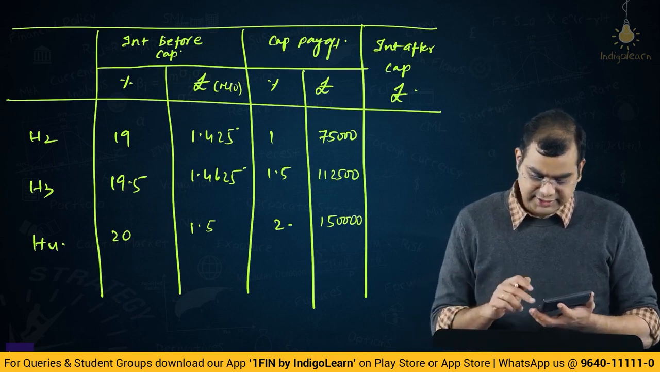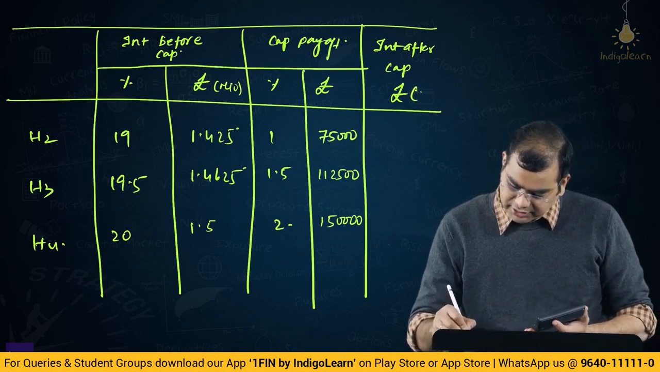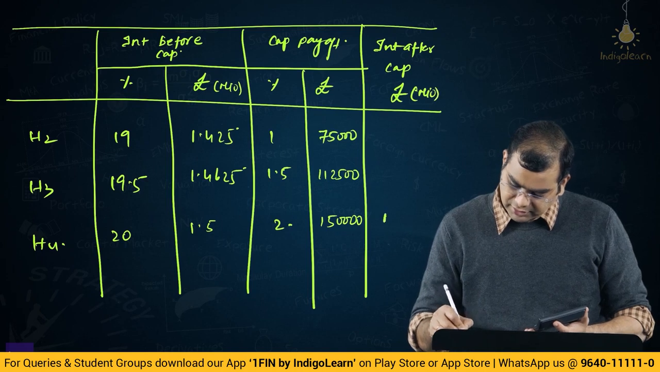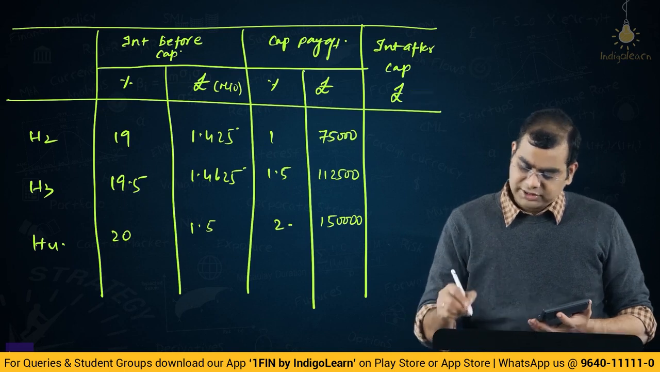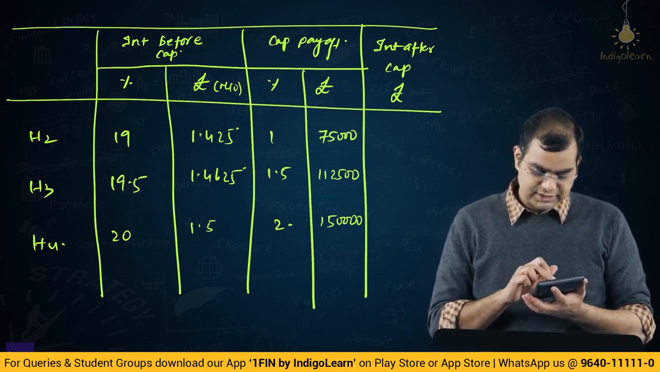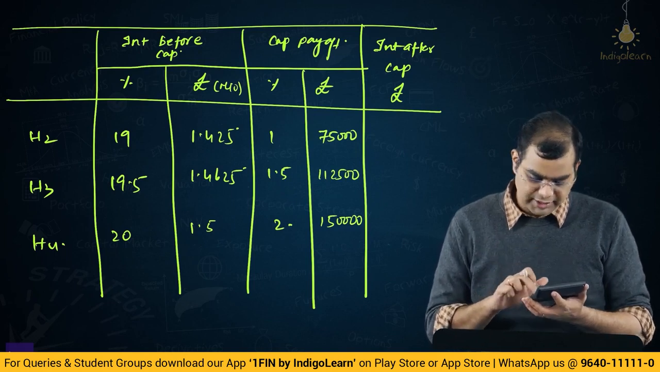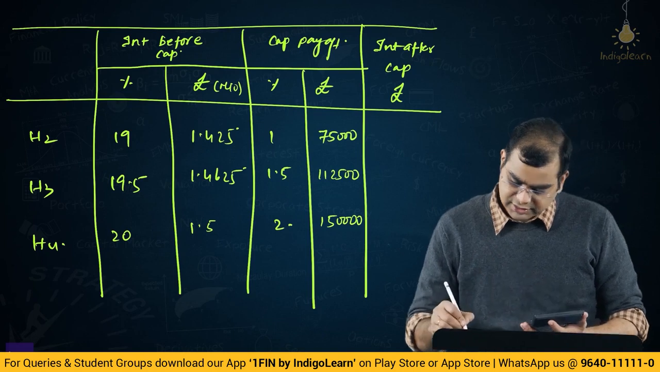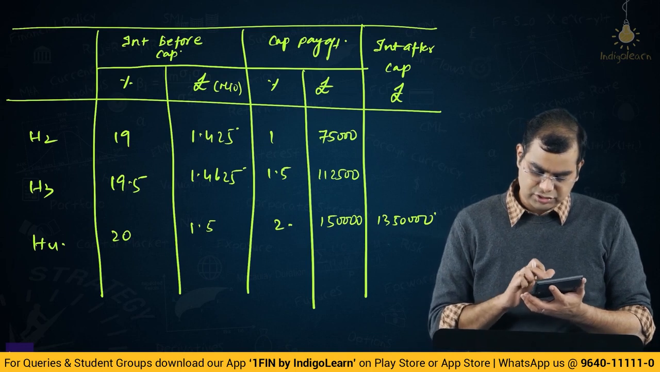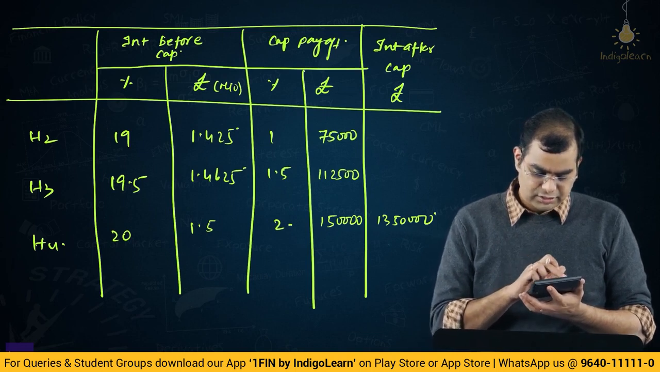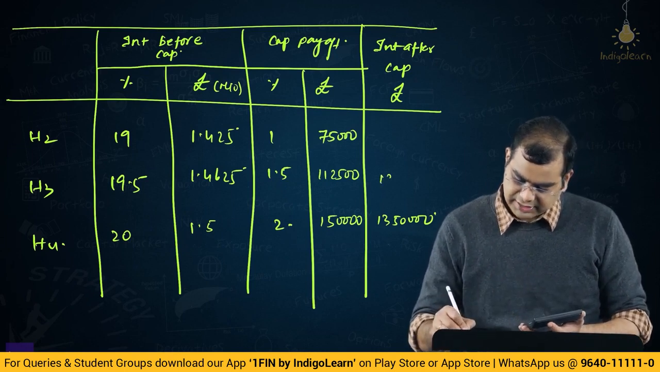Okay, after the cap what is the interest? 1.5 million minus 1,50,000. This also I will put in million. This will be 1.35, or I'll actually expand. So the interest here will be 1.5 million, that is 15 and 5 zeros, right? 15 and 5 zeros minus 1,50,000 is 13,50,000. Then 1462500 minus 112,500 is 13,50,000.